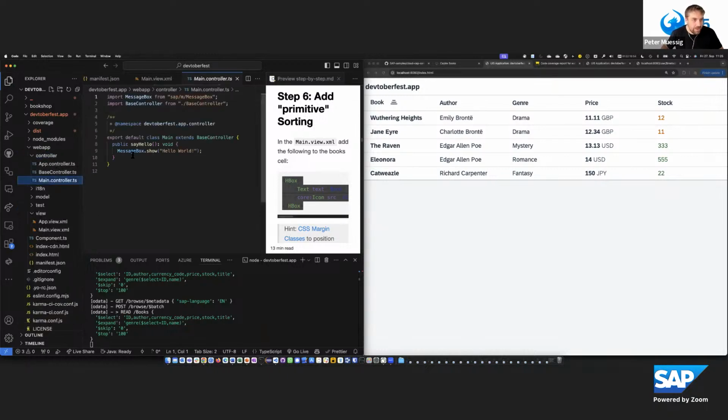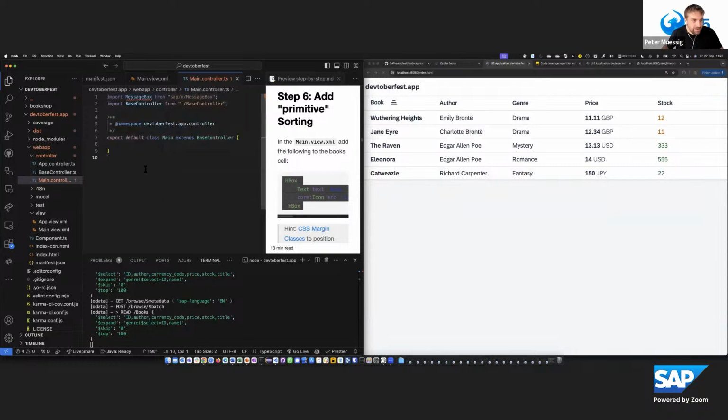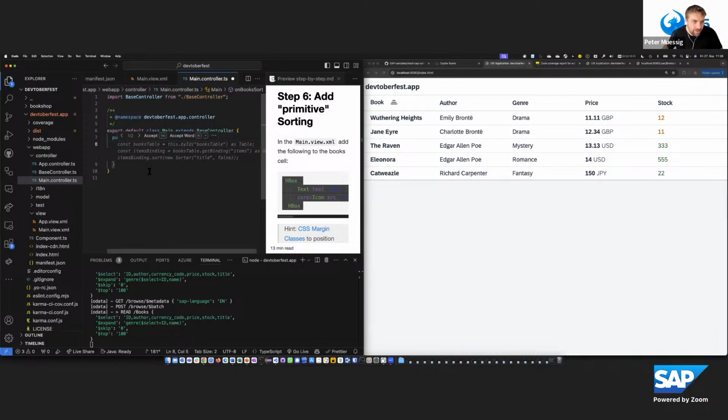So in the main controller now, I see there was some old code. We can remove this old code. And by removing the old code, it also checks the imports, interestingly, for whether they are still needed or not. The same you get when you run npm lint and so on. But we remove it now. And what we do is we add a new function, the onBooksSort, and this will be a void, and there is already some recommendation in, thanks to Copilot.